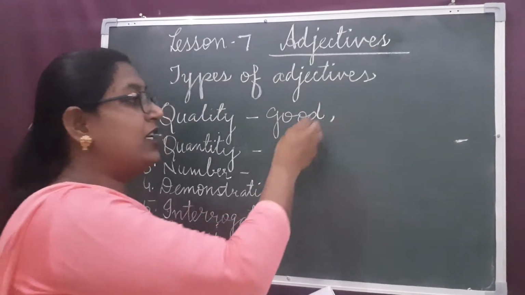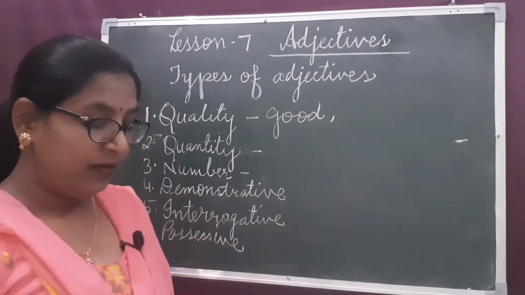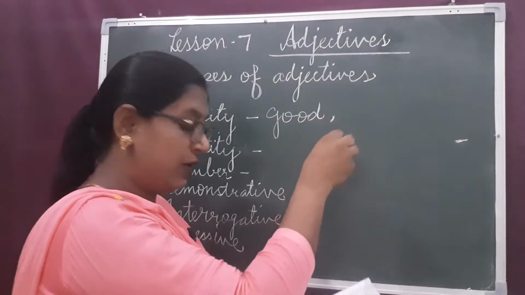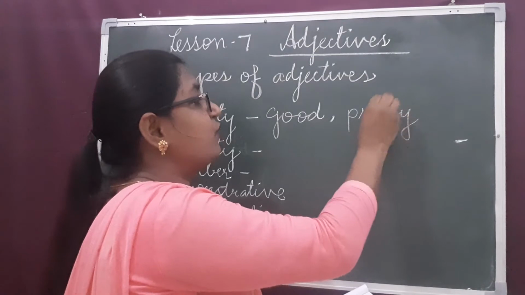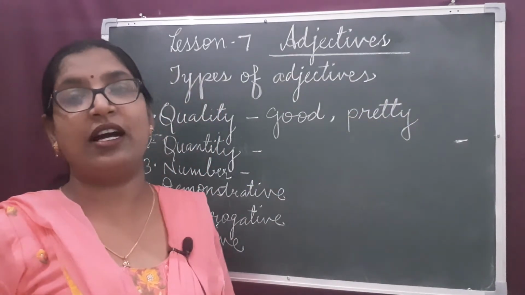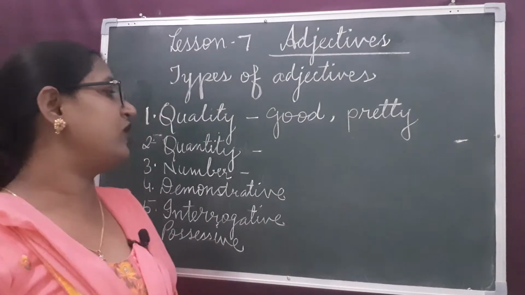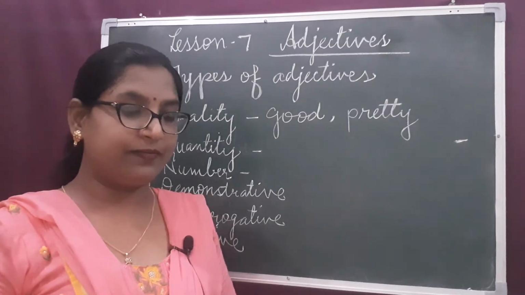So, good is the adjective of quality. Then, she is a pretty girl. What kind of girl? Pretty girl. As these words are telling about the quality of a person, we say these words are adjectives of quality. Now, we'll study quantity, quantitative adjectives.